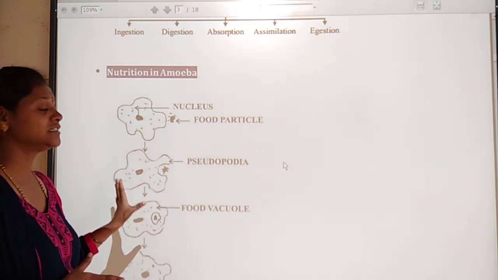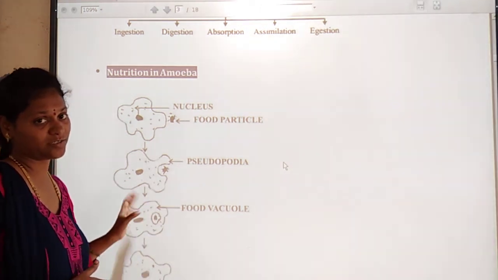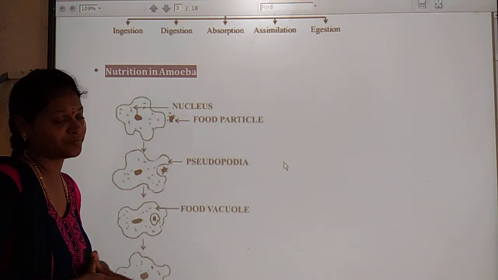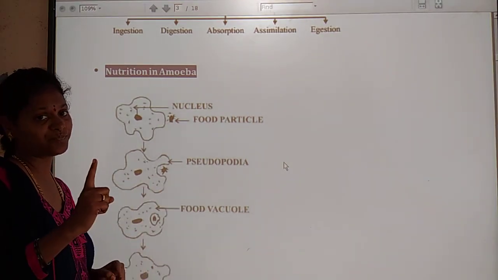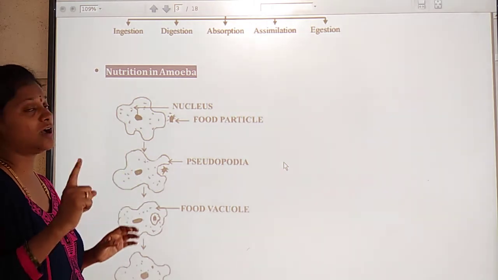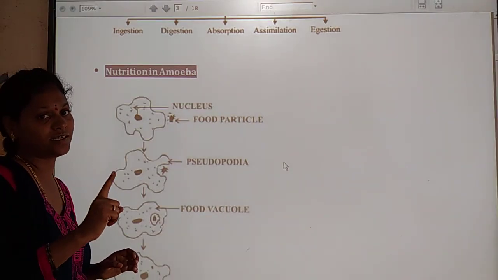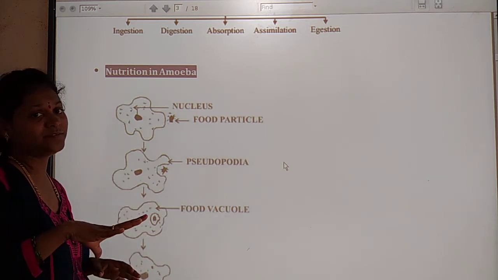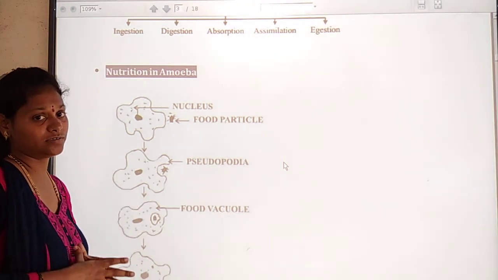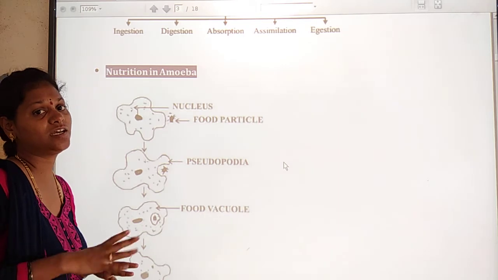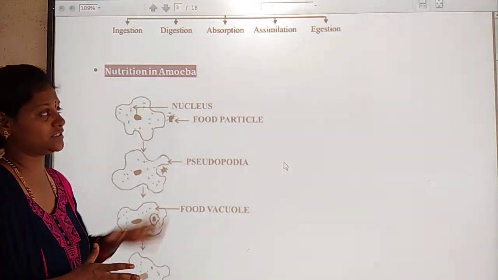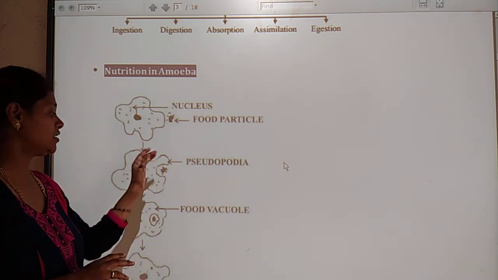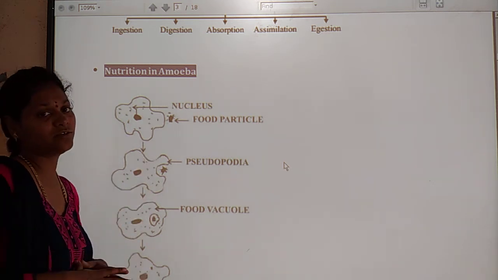It is a single celled microorganism. Single celled microorganism means it has only one cell. So here the amoeba has only one cell. Here the cytoplasm spreads all the food items throughout the body with the help of the diffusion process. So with the help of the diffusion process, the food reaches all parts of the body.